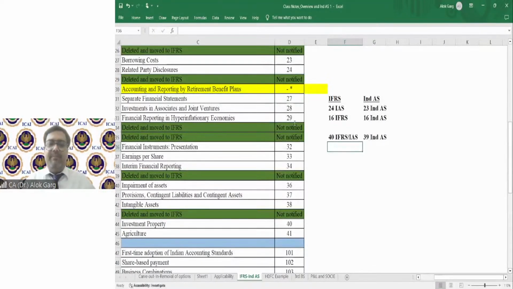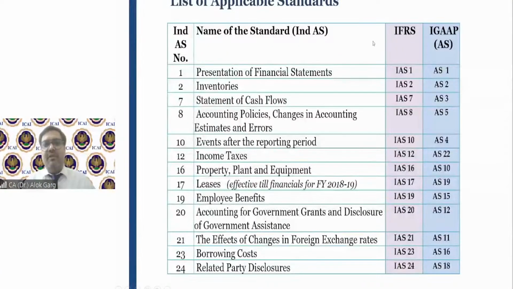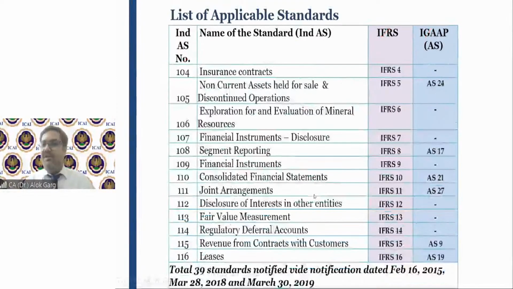Now I'm moving to my PowerPoint presentation. We talked about this. In the presentation, I have also given you for your reference. On the extreme left side, I have given you IND AS number, title of the IND AS, counterpart IFRS standard, counterpart accounting standard. I want you guys to print out these 3 slides where I have given this entire list. Just have a print of these 3 slides. Keep it at your study table or at your desktop, wherever in office or at home. Just have a printout and put these on the wall, right?